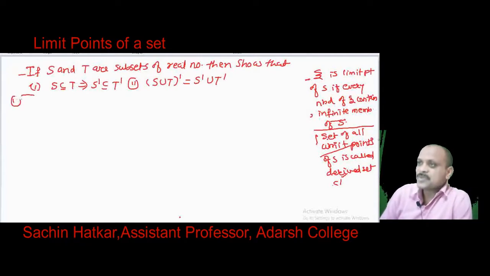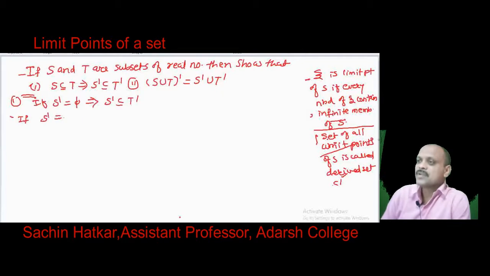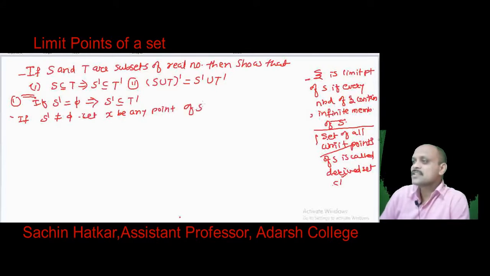Now first possibility, if S dash equal to phi, and the empty set is a subset of every set, in this case S dash is a subset of T dash. Second possibility, S dash is not equal to phi, so let x be any point of S dash. What is S dash? S dash is the derived set. What is the derived set?